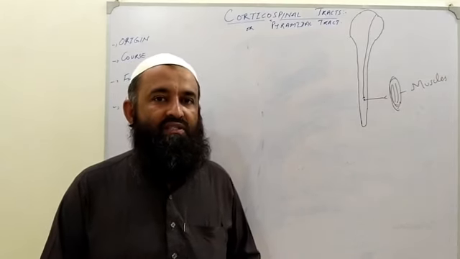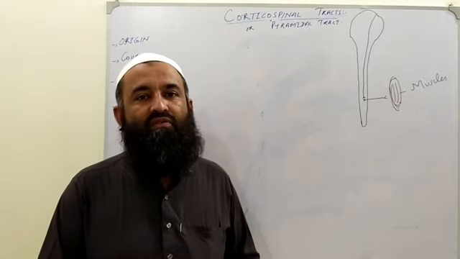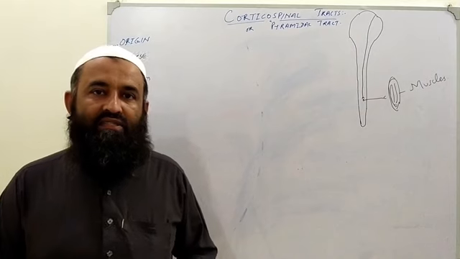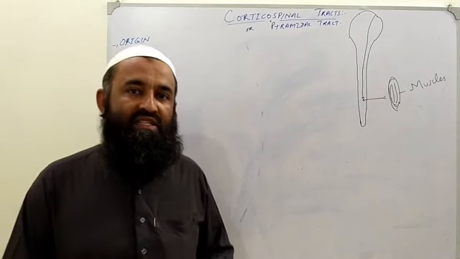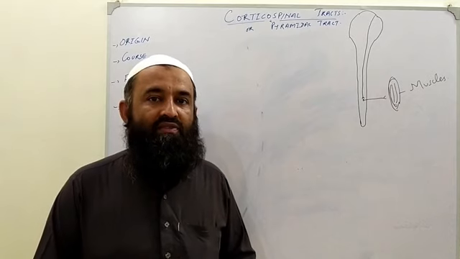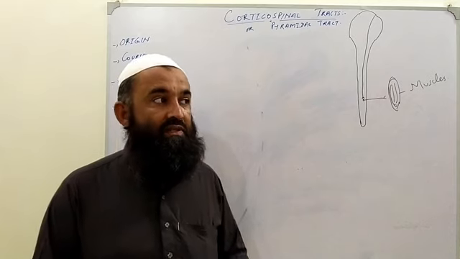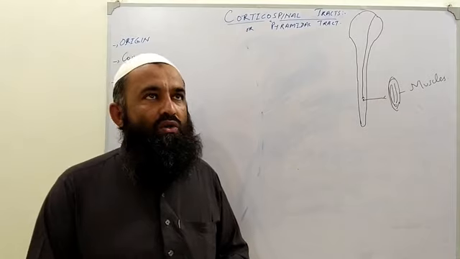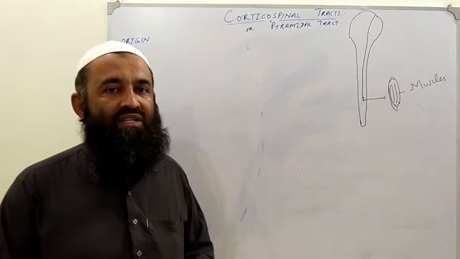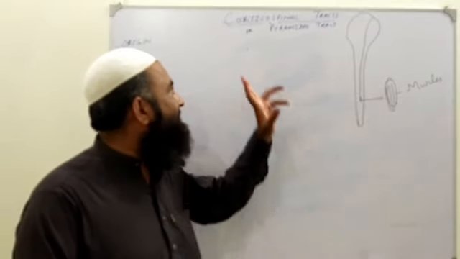Today our topic is a very important topic of the nervous system. This is the corticospinal tract, or we say the pyramidal tract. This is among the most important topics of neurophysiology basically. Now, to understand this topic, we have to understand some important concepts.